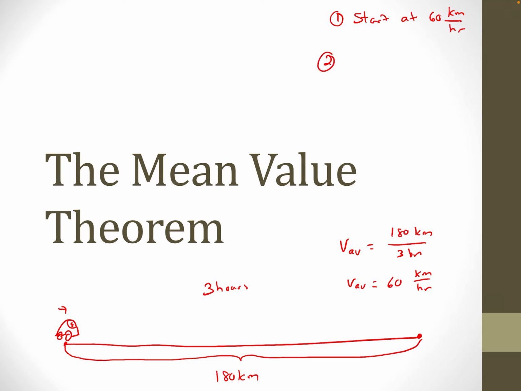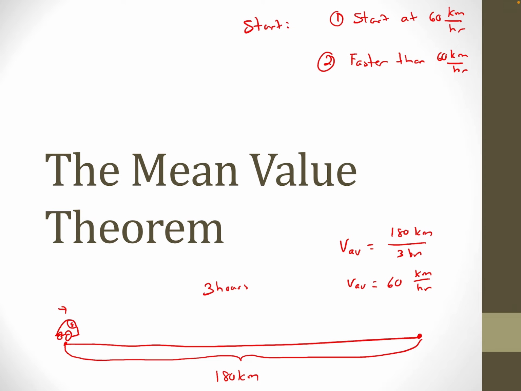Maybe I started faster than 60 kilometers an hour. That's the other possibility. So these are the starting possibilities. Maybe I started faster than 60 kilometers an hour. Well, I argue if I started faster than 60, at some point I'm going to end up with an average velocity of 60 kilometers an hour. I'm going to have to go slower than 60 kilometers an hour, which means at some point in between, I'll have to have gone through 60 kilometers an hour. There's the mean value theorem. I got to tell you, that's the mean value theorem in a nutshell.